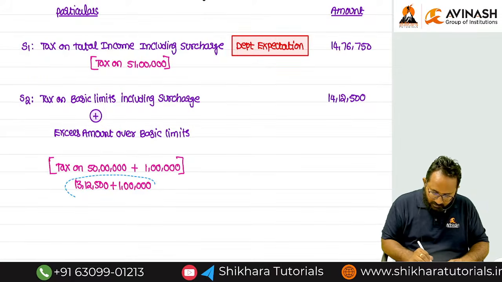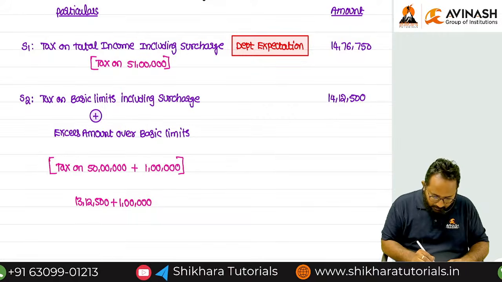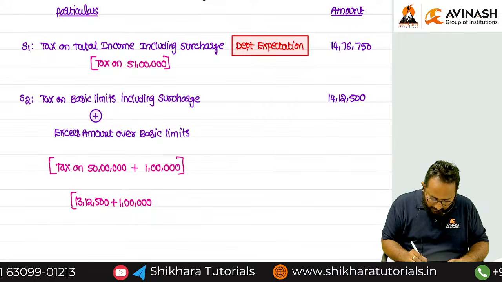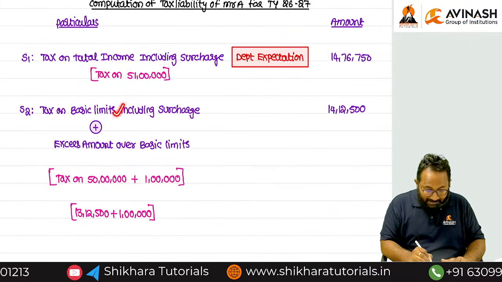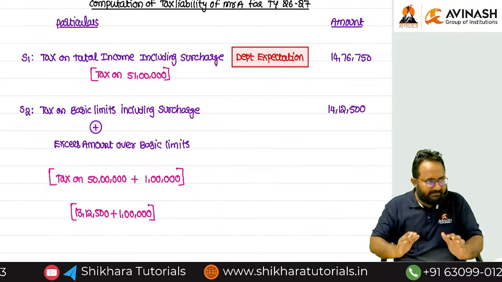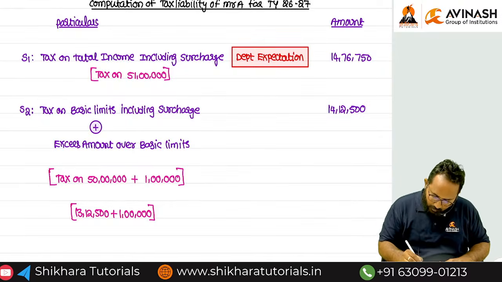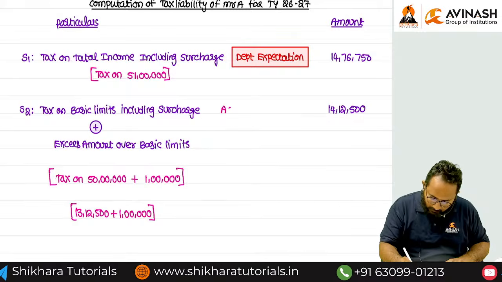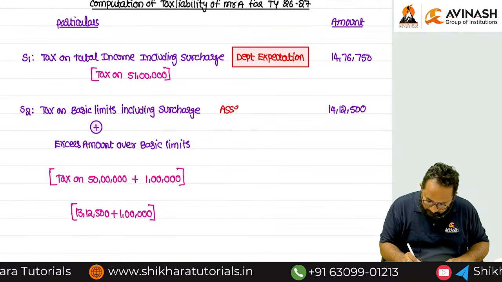But remember, this is only the assessee's capability. Sir, I can pay the tax on the basic limit, and whatever excess I earn, I will give it to the department itself. This is only my capability. Yes, now you can write it down. This is only the assessee's capability.